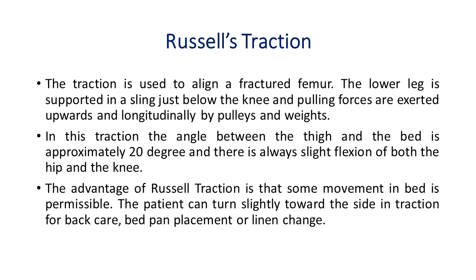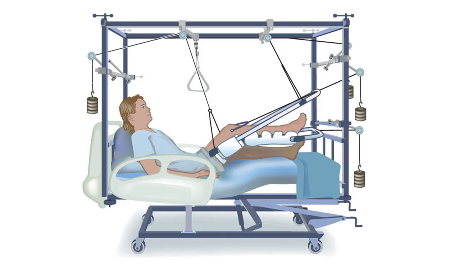The advantage of Russell's traction: in this traction, some movement in bed is permissible. The patient can turn slightly toward the side in traction for back care, bedpan placement, or linen change. This is Russell's traction. We can see the angle between the thigh and the bed is 30 degrees.